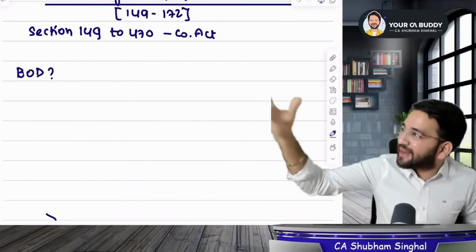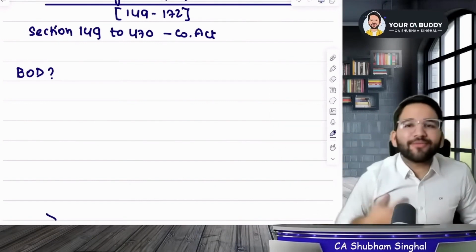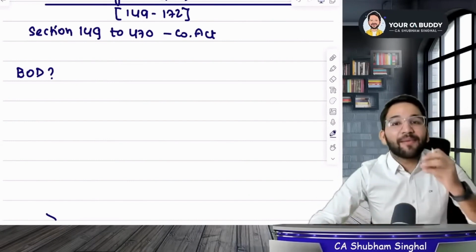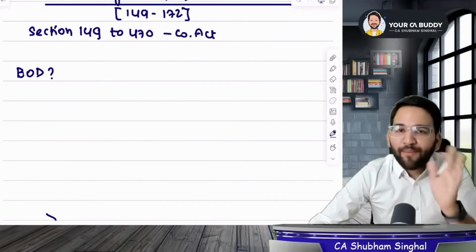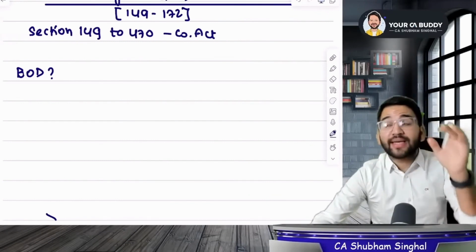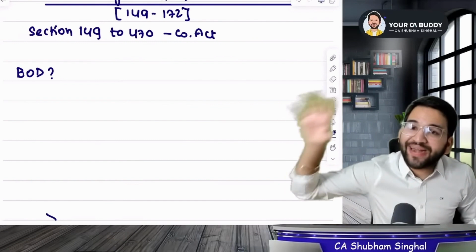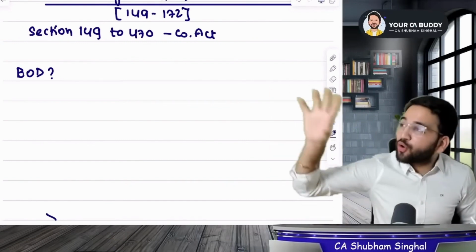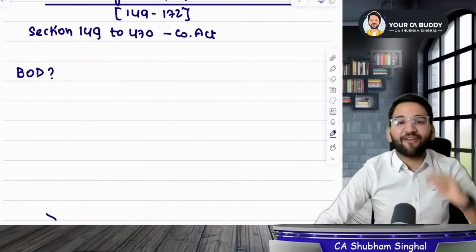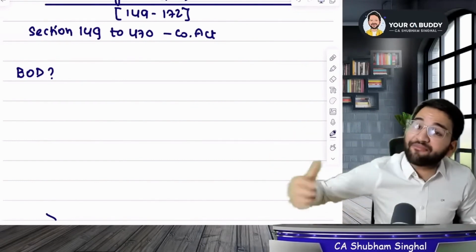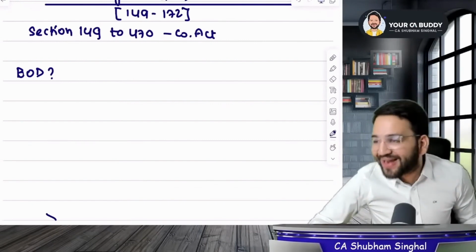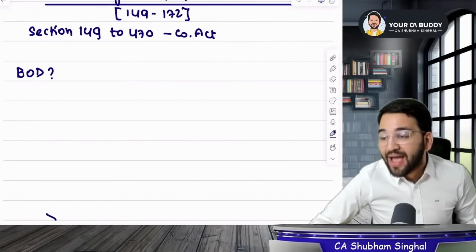If you and I are going to invest in a company, then it is obvious that we would want to run that company. So as long as we are 3 to 4 people, it's fine. But suppose if we become lakhs in number, then we can never run a company on our own. That's why what do we need? We need something different for that. We need some specialists who are professional and qualified, meaning we need some experts. And what will they do? They will run the company on our behalf. They will run as per our wishes, on our behalf and in our favor. So that's why we bring the board of directors. Hence a board of directors is required.